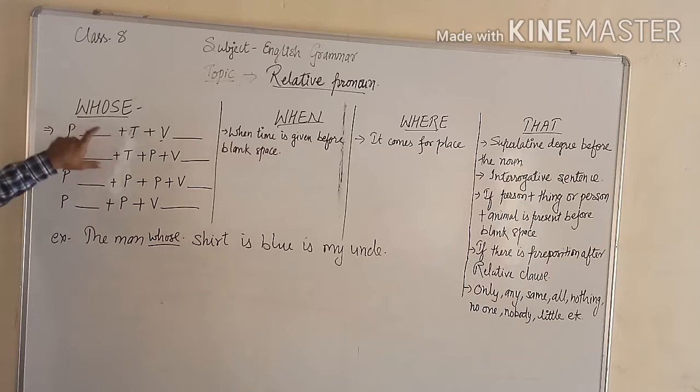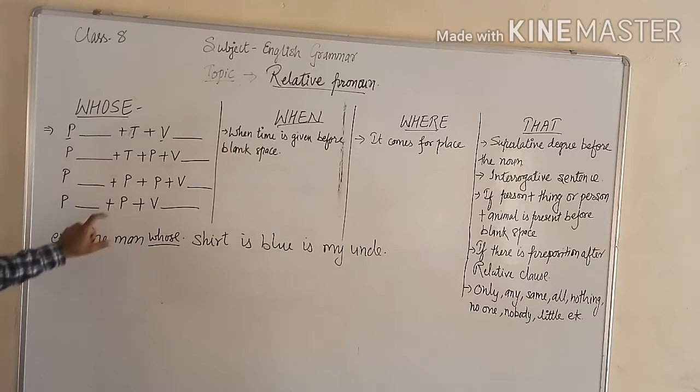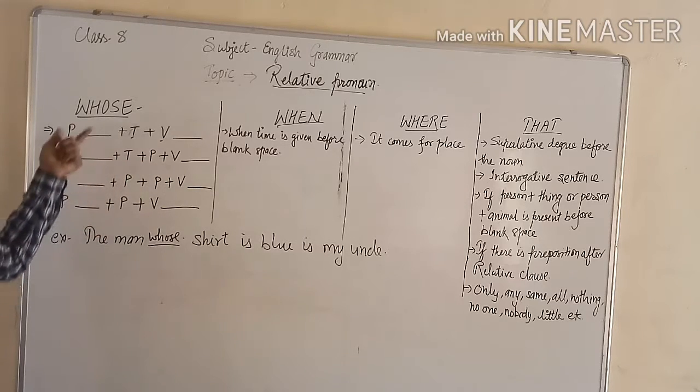So these are the formulas. If the sentence is like this or follows this formula, then only whose will come. And do not confuse between whose and whom. They follow the sense also. It depends on the sense what we should use.